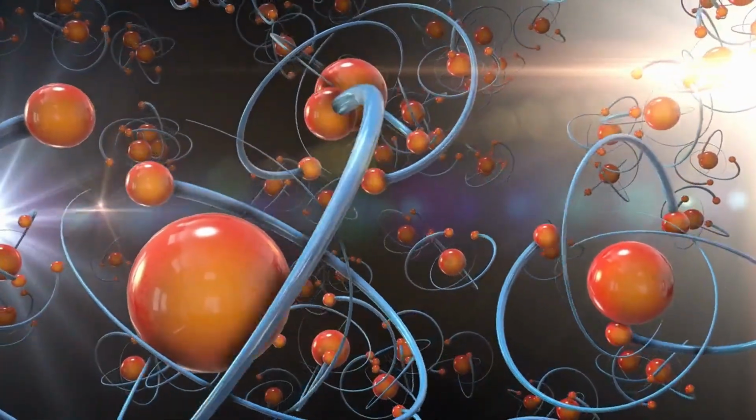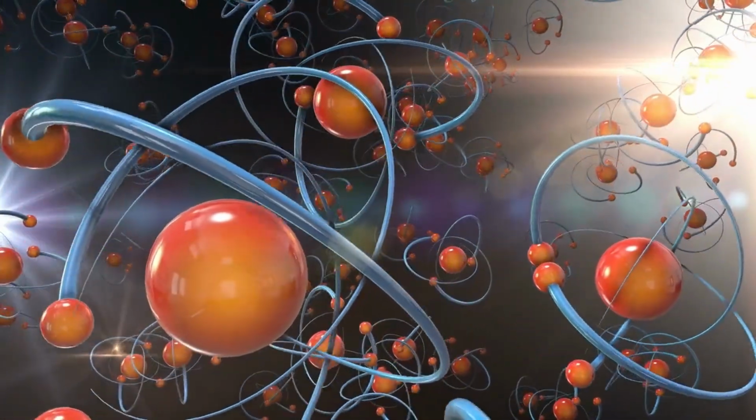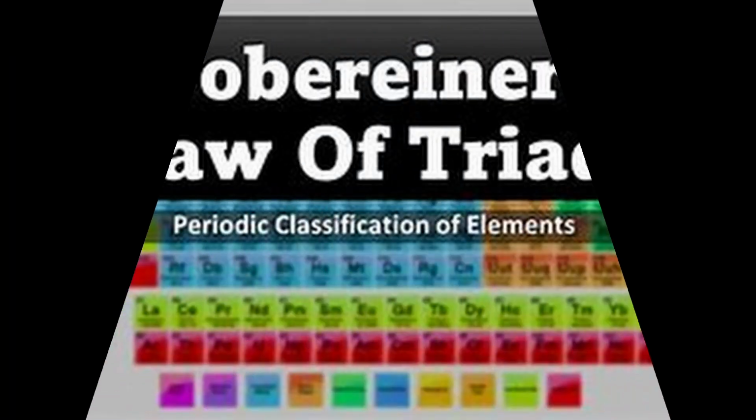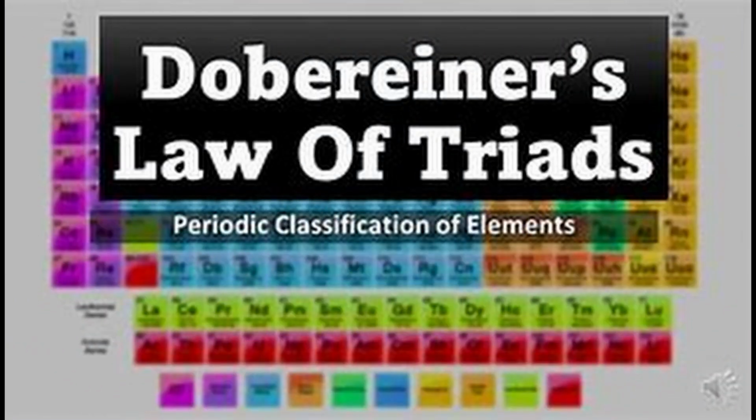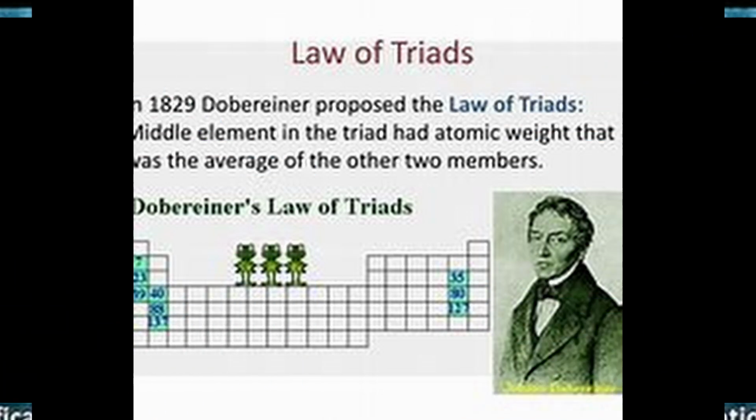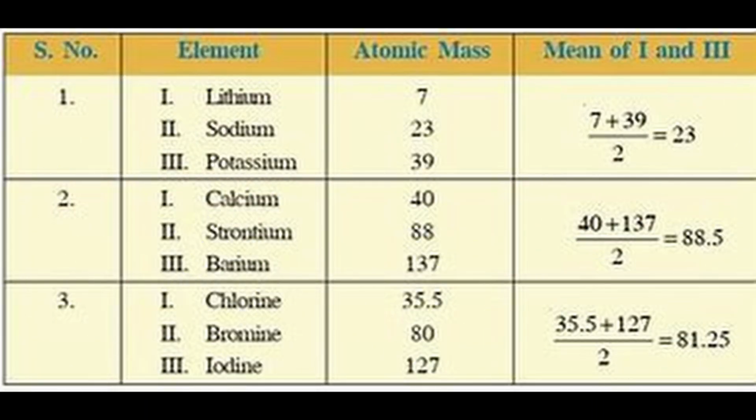At first, it was not the same as what we see today. First, let us look at the path that led to the development of the modern periodic table. The German chemist Johann Döbereiner in the early 19th century was the first to consider the idea of trends among properties of elements. By 1829, he proposed the law of triads, which stated that the middle element of each triad had an atomic weight about halfway between the atomic weights of the other two. Also, the properties of the middle element were between those of the other two elements. But this model had a drawback as it was not applicable to all the elements.